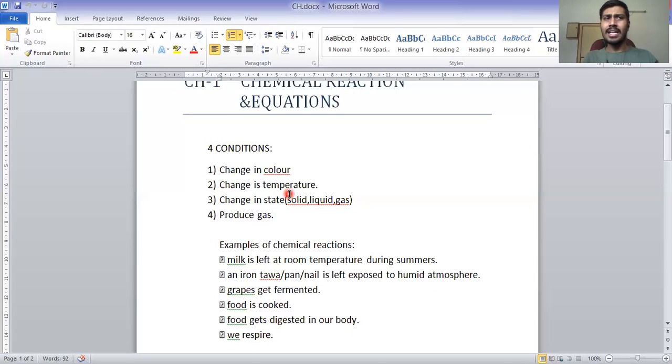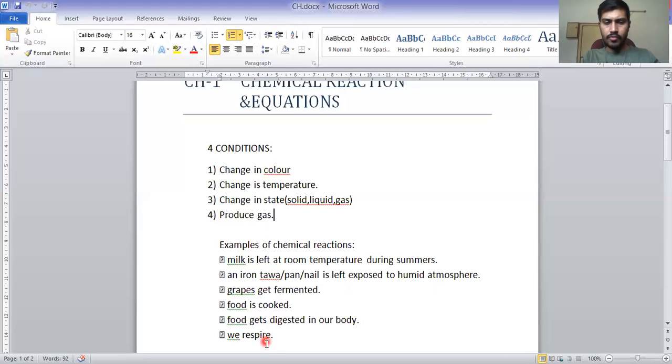For example, if there are cut pieces of apple, after some time in the open atmosphere, the surface of the cut apple will become brownish. The color of the apple is changed. This is also an example of a chemical reaction, because the surface of the apple reacts with the oxygen of the atmosphere.